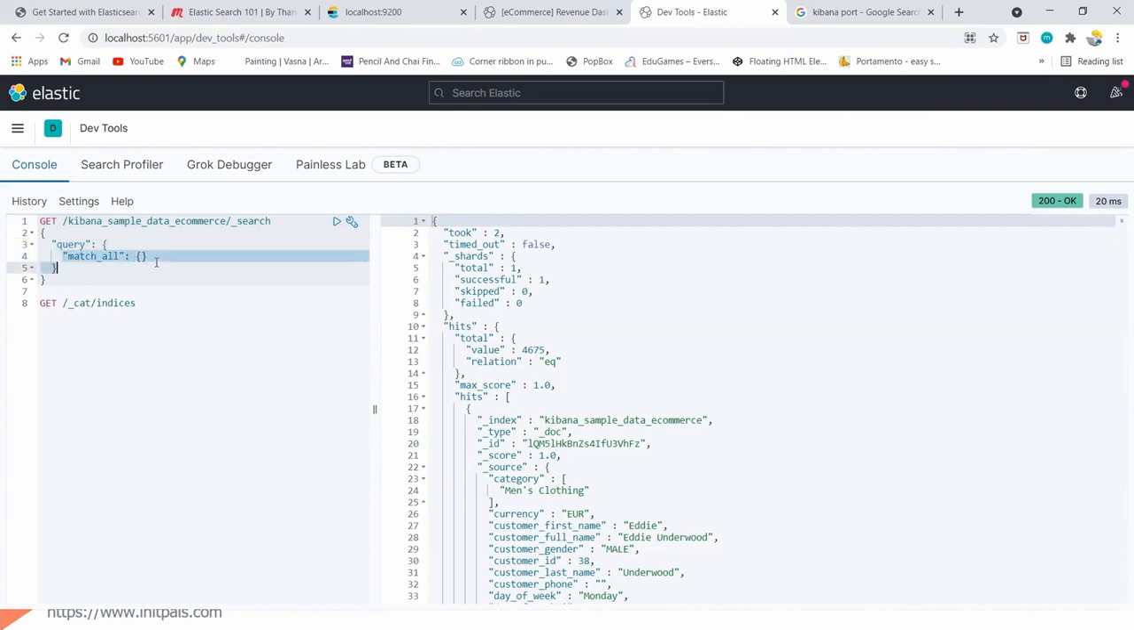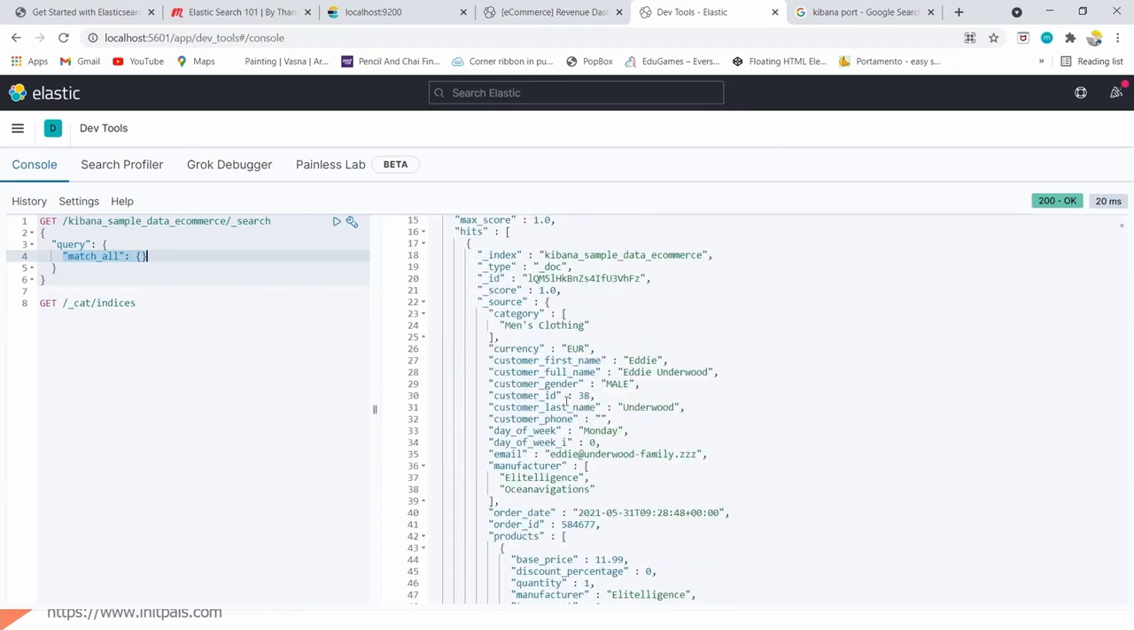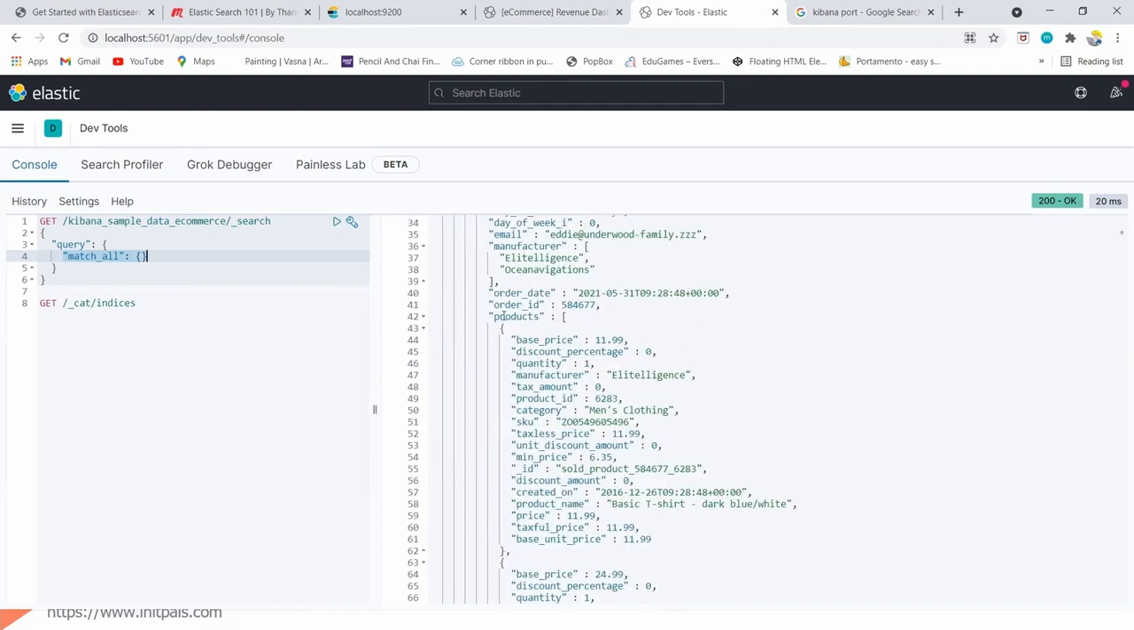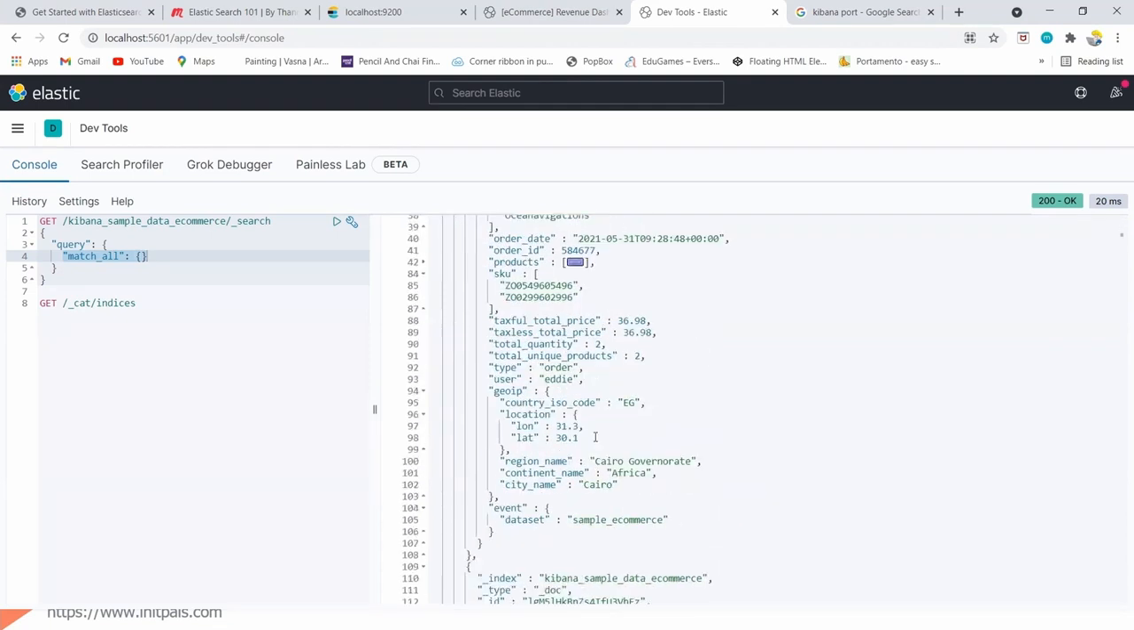So the query is match all. This will fetch all the records available in the data. Right now, if you see, it is returning multiple data. Almost all the data is returned here, from the products index.